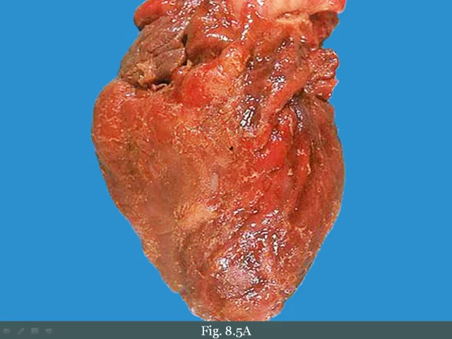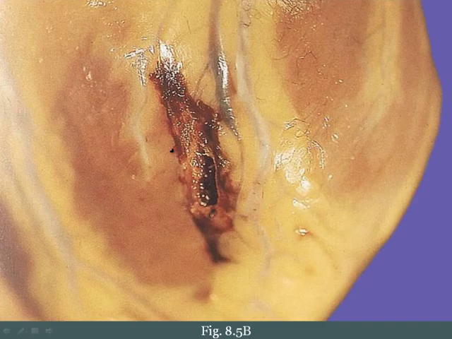So notice that you can kind of see this shaggy appearance to the surface of the heart. This represents fibrinous pericarditis. Of course, very high yield to know that fibrinous pericarditis would only occur with a transmural infarction, and you would not see it with a subendocardial infarction. Now eventually, the next thing that will happen is that the macrophages will come in, and of course they come in from day 4 to day 7.